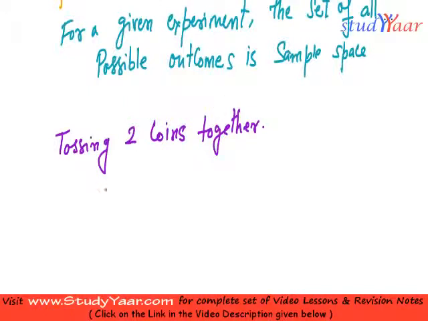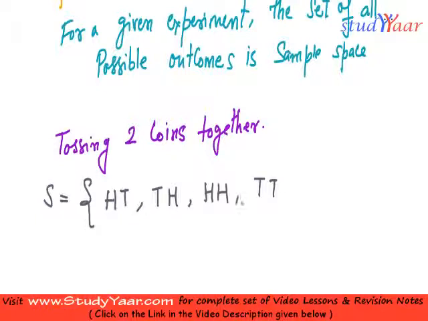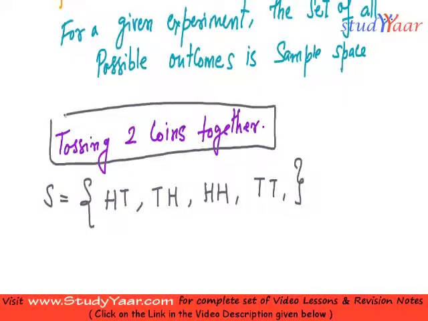Look, I can get a head in the first coin and a tail in the second coin, or I can get a tail in the first coin and a head in the second coin, or I can get both as heads, or both as tails. So my sample space, which I would represent as S, is going to be this, since this is the set of all possible outcomes for this experiment.